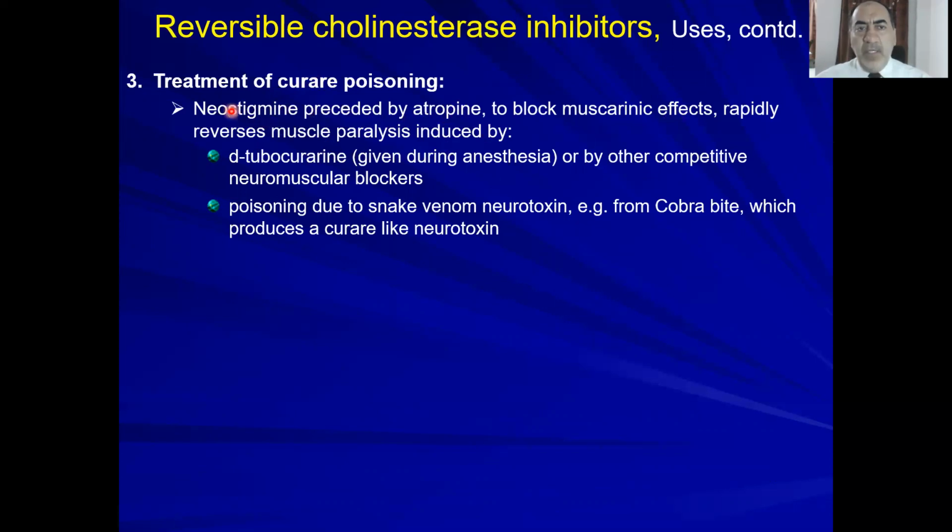Okay, let me start. Neostigmine, indirect acting parasympathomimetic, it will finally increase the amount of acetylcholine, which can activate both muscarinic and the nicotinic receptors. Do you need here any nicotinic or any muscarinic effect? No, you need nicotinic effect. You need to regain the muscle contraction, right? So you need something to activate NM receptor. So you don't need the muscarinic effect. That's why you block the muscarinic effect with atropine.